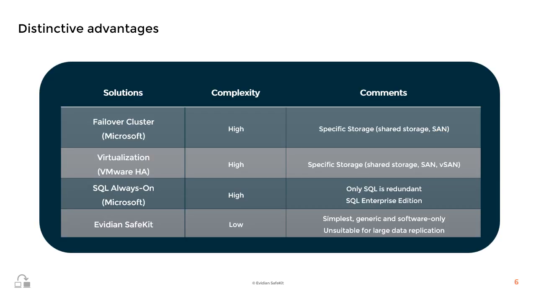As we navigate through the complexities of various solutions, it becomes evident that SafeKit offers unique benefits that cater to a wide range of needs. Let's begin by examining some of the common solutions in the market. The complexity of Microsoft Failover Cluster arises from the specific shared storage requirements between nodes, which must be connected via a Storage Area Network, or SAN.